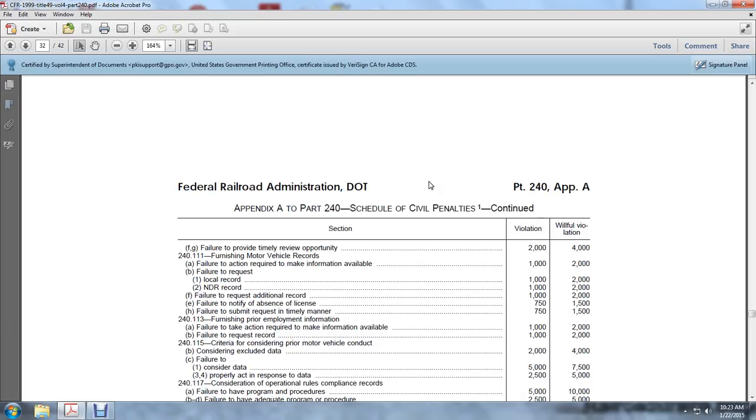The NDR record, $1,000, $2,000 willfully. Failure to request additional records, $1,000, $2,000. Failure to notify of absence of a license, $750, and with a willful violation, $1,500. Failure to submit a request in a timely manner, $750 or $1,500 willfully. Furnishing prior employment information, failure to take action required in making information available, $1,000 violation, $2,000 willful violation. Failure to request records, $1,000 violation, $2,000 willful violation.